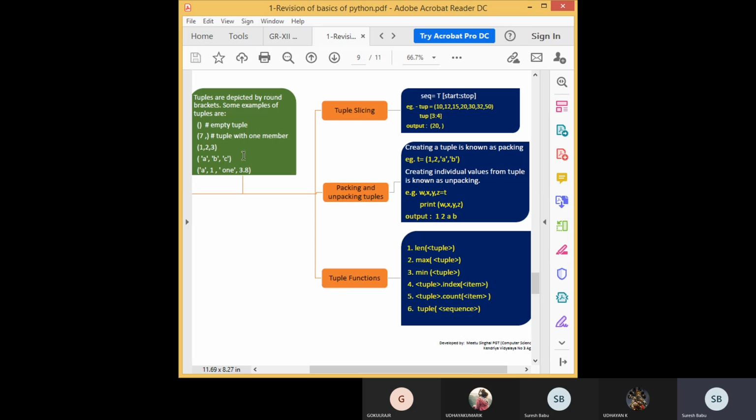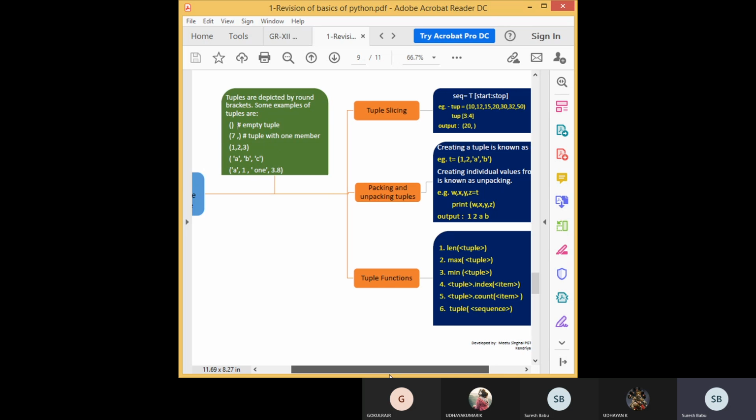Then tuple, you can see here. What are the things? Empty tuple. And one more important thing in tuple is this one, the singleton tuple. If you use only one item in the tuple, you have to give a comma after that. You can see this is a three item tuple, 1 comma 2 comma 3. You can understand clearly we are splitting every item by comma. But if you are using one item, there also you have to use comma. This is a very important thing to remember for tuple. This concept is called singleton tuple.